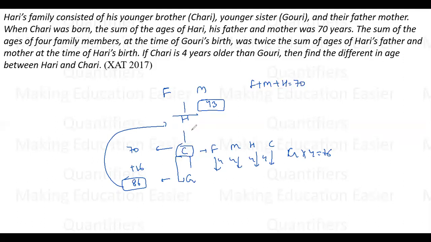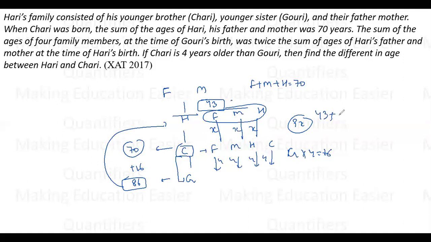Now, it is also given to me when Chari was born, their sum was 70, which means F, M and H all have some age. From this point to this point when C was born, let's say X years was the gap. So all of them increased their age by X years. So the total increment in their ages was 3x. So basically here the total was 43. Then the total became 3x increase and it became 70. So what is the value of 3x? 3x is 27 and x is equal to 9.